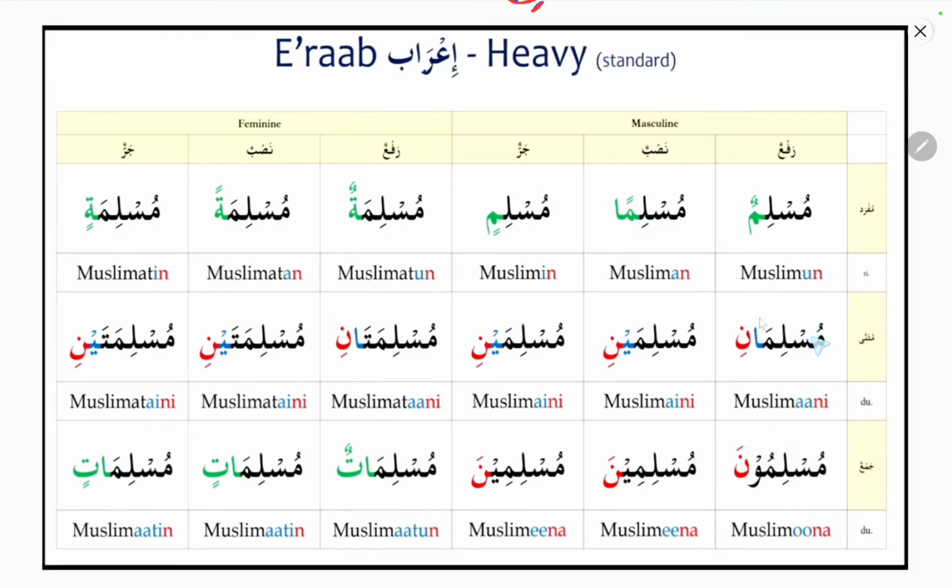So coming to the dual nouns. So muslimani, muslimaini. Okay, that is in the marfu state muslimani, mansub state muslimaini, majrur state muslimaini. Feminine nouns, muslimatun is there, the closed ta is opened here, muslimatani, muslimataini, ya noon with a kasra is added, and muslimataini, that is ya noon with a kasra is added here. Now coming to the plurals, that is muslimuna, muslimina, muslimina, muslimatun, muslimatin, muslimatin.